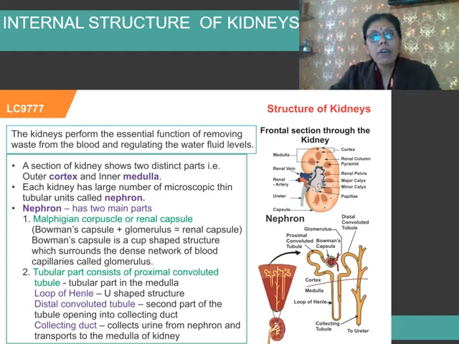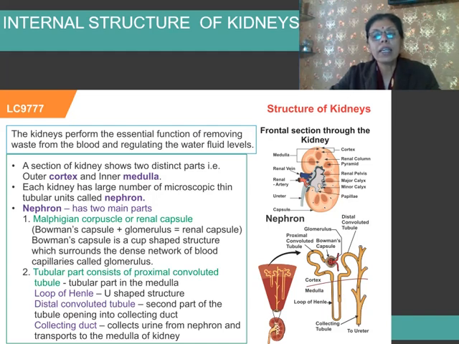If we see further, kidneys are made up of a number of structural and functional units. These structural and functional units are called nephrons. They may be called renal tubules also, or simply kidney tubules. Now, one nephron is a structural and functional unit within itself. It is called a single kidney.